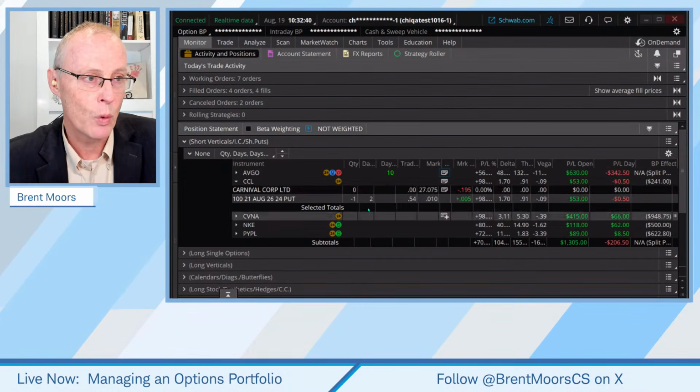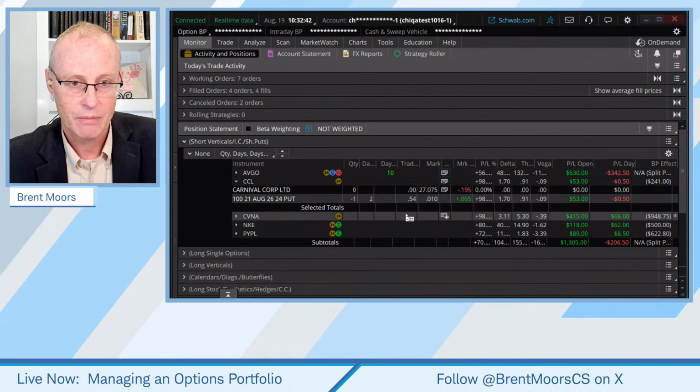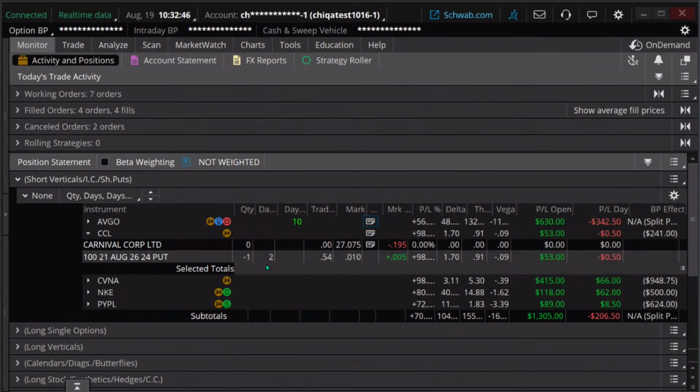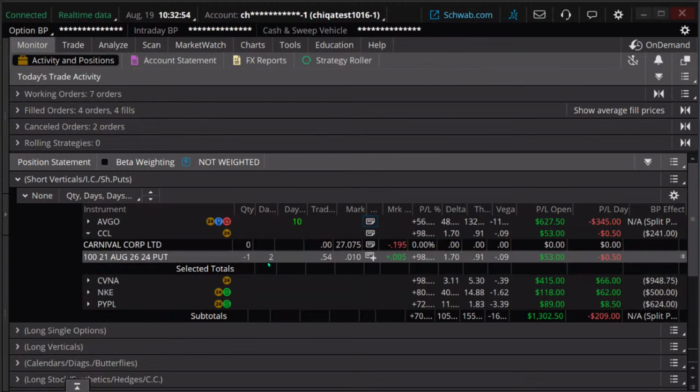Now let's look at CCL. CCL is another wheel strategy. This is 2 days to expiration. Notice the mark price. It is almost worthless at this point.